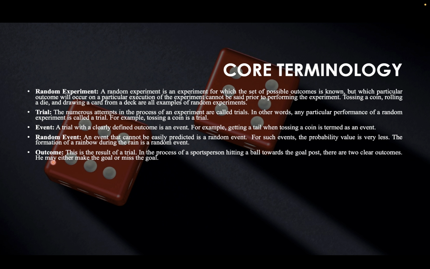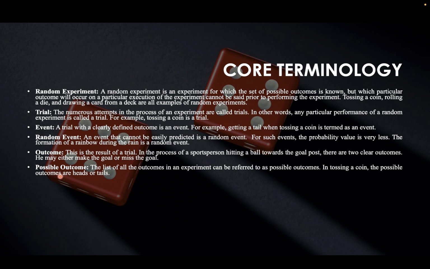Outcome. This is the result of a trial. In the process of a sports person hitting a ball towards the goalpost, there are two clear outcomes. He may either hit the goal or he missed the goal. Possible outcome. The list of all the outcomes in an experiment can be referred to as possible outcomes. For example, if you're tossing a coin, the possible outcomes here can either be getting a heads or getting a tail.